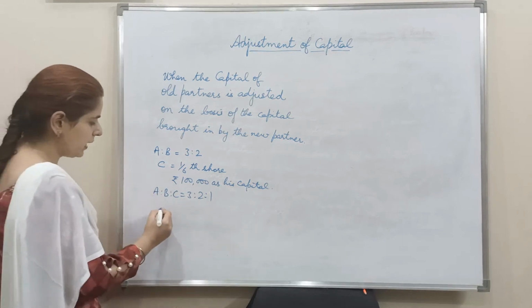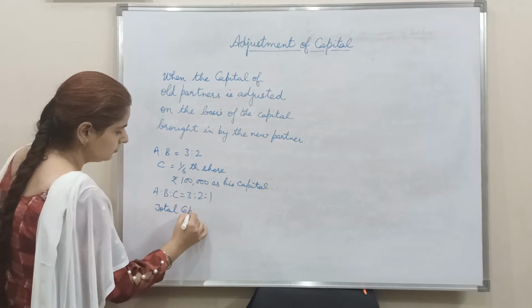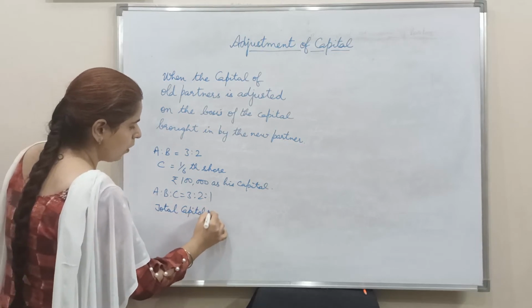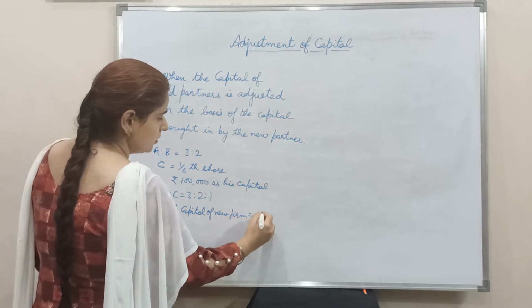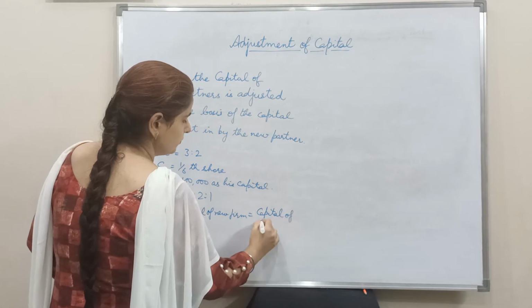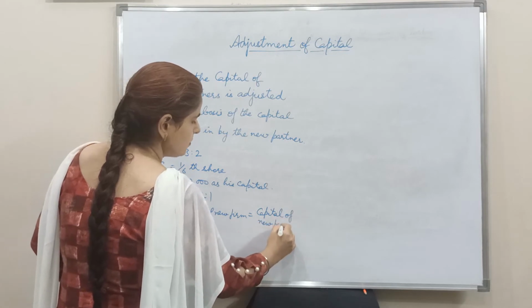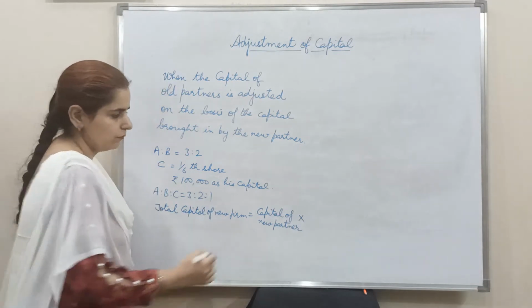So how we are to calculate that? Total capital of new firm equals capital of new partner. This concept we have already discussed under the topic of hidden goodwill also.